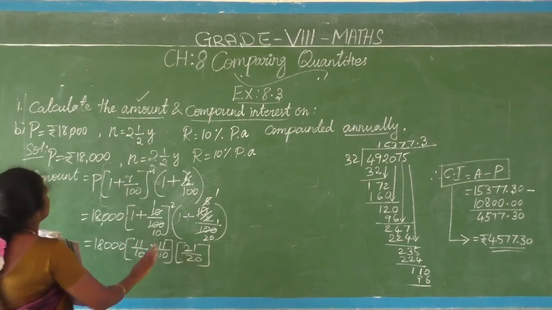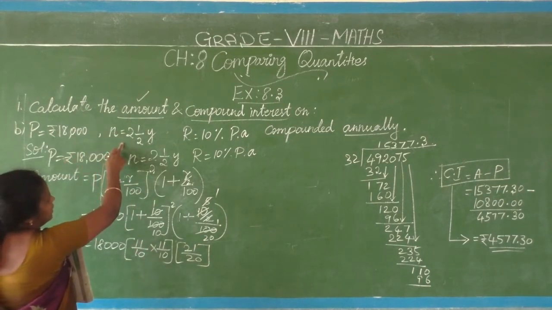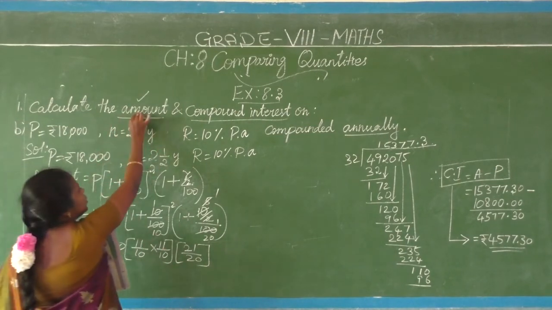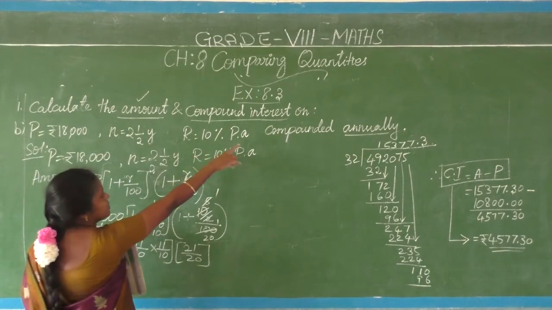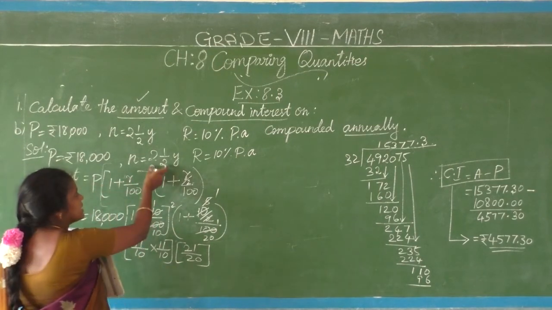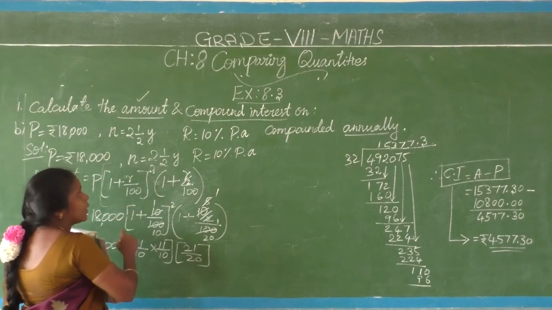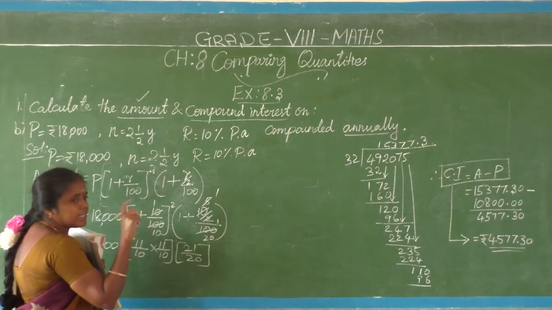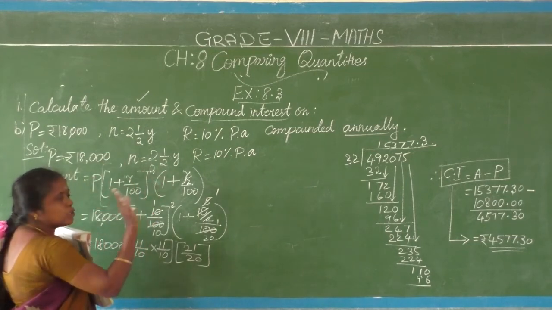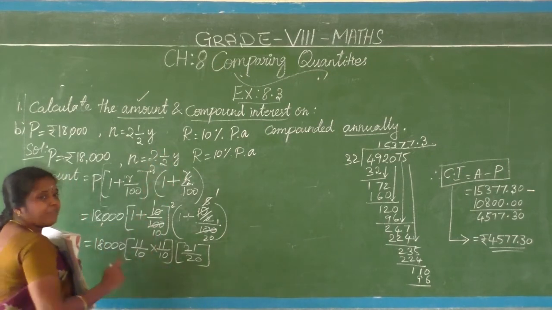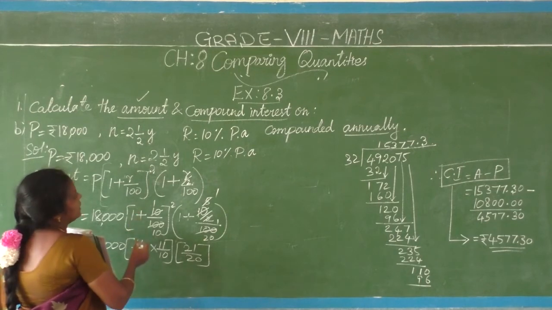Actually what I did after this, principal, number of years, rate of interest given, I have to find the amount and compound interest. The rate of interest is compounded annually only, so I have to choose this formula only, P into 1 plus R by 100 the whole power n. But there is a little bit of alteration to be done. Why? Because our n is given here as a mixed fraction. In the previous question they gave it as a whole 3 years, so there was no problem, so directly we solved it. But here the time is given as 2.5 years, so what to do, just a little bit of alteration only.